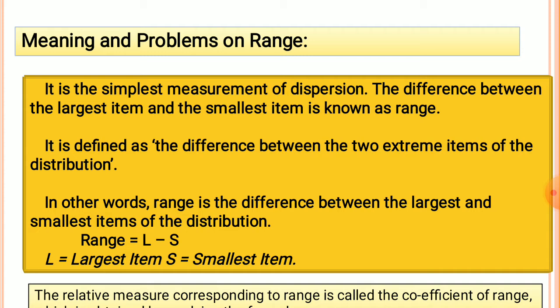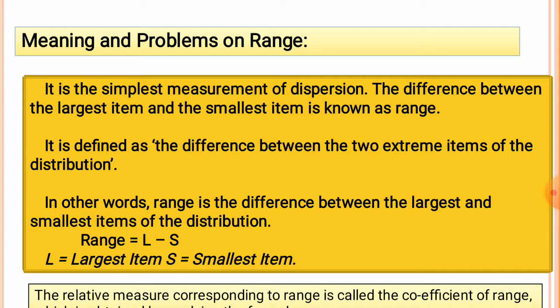So range is the simplest measurement, and this is the first method of studying the dispersion, and it is the simplest measurement of dispersion or variation, and it is the difference of largest item and smallest item, and it is defined as difference between two extreme items of the distribution.